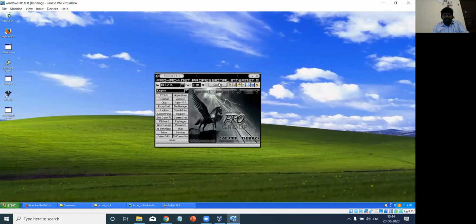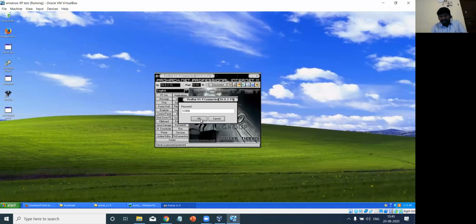Now, after entering the right information, 10.0.2.15 and then 5110. So this is the IP address, and then the port number which I used. If I click connect, I am in a position to enter the right password, right? What was the password we set already? I use the same password, the default password, which is 123456. Suppose you set another password, you can use the password which you already decided.